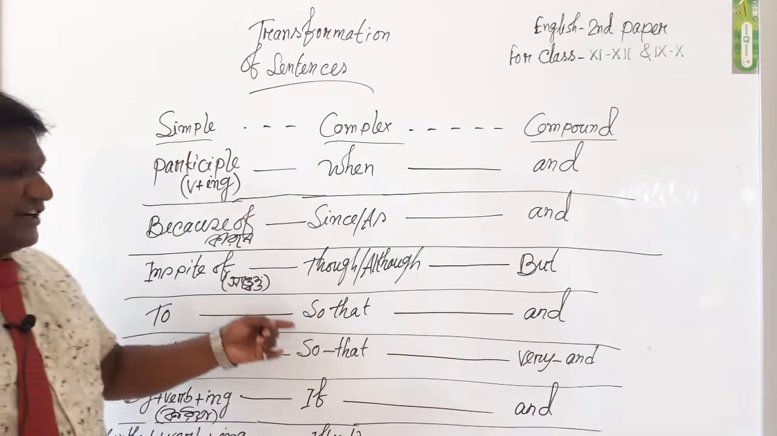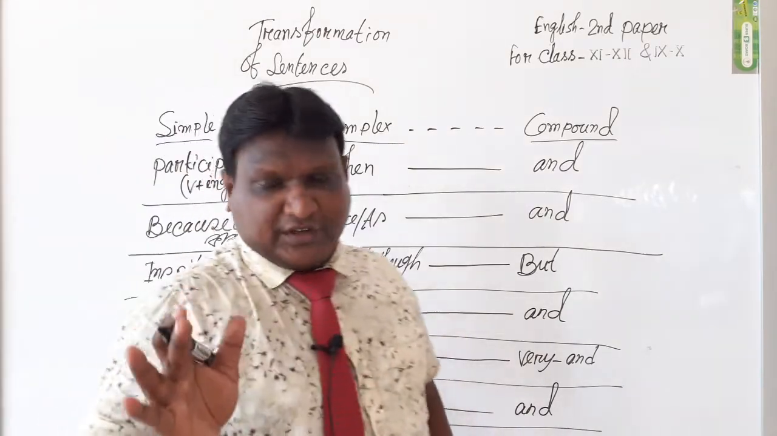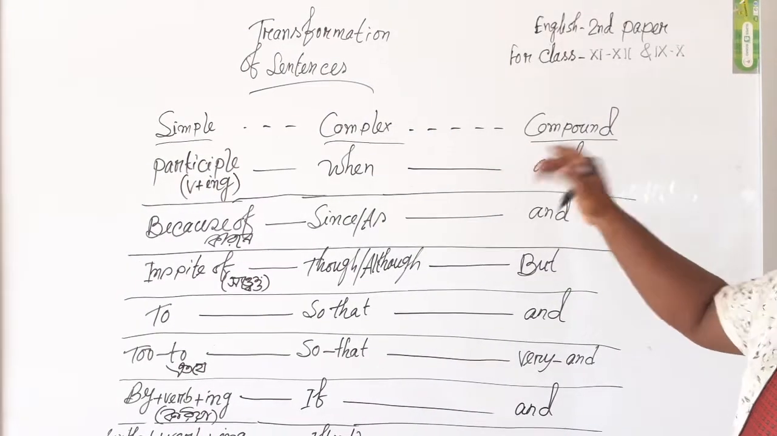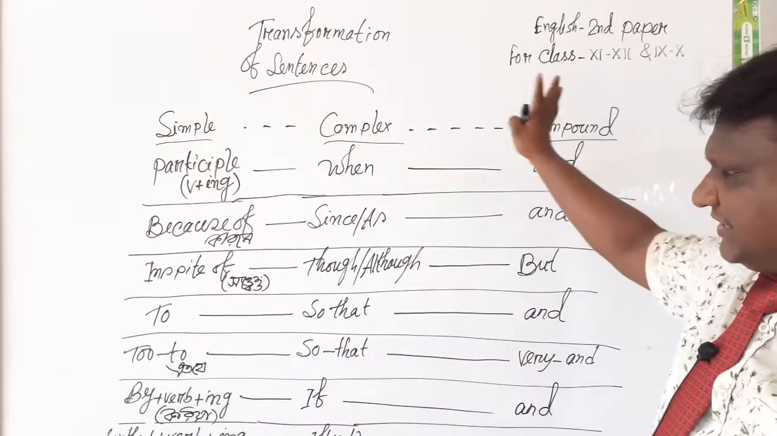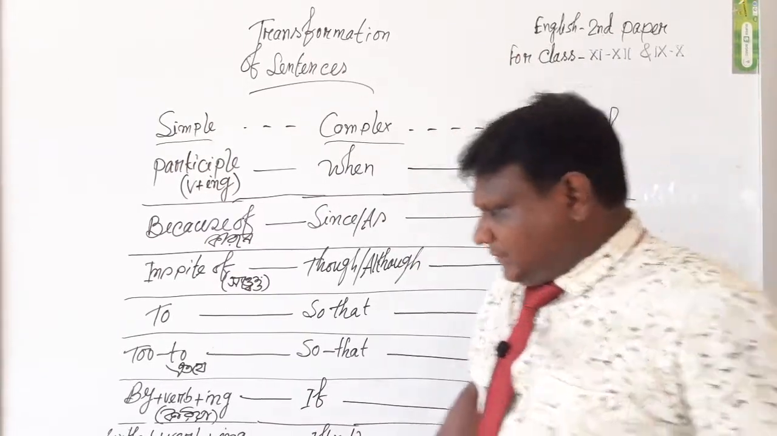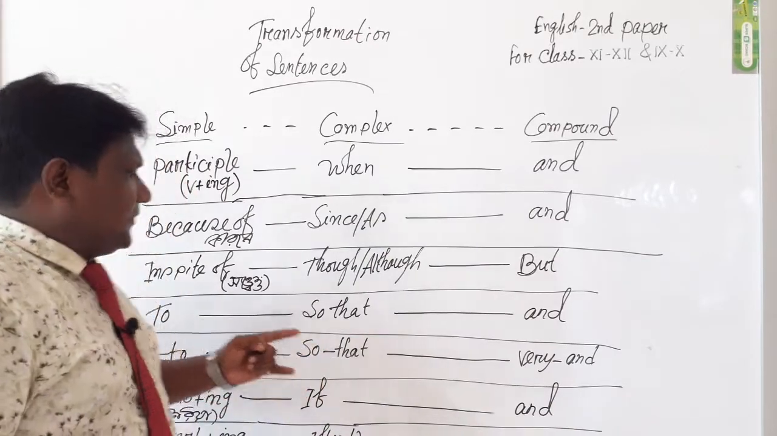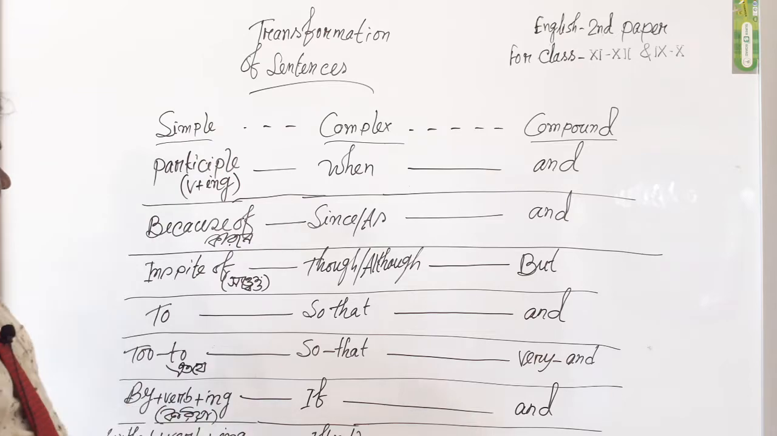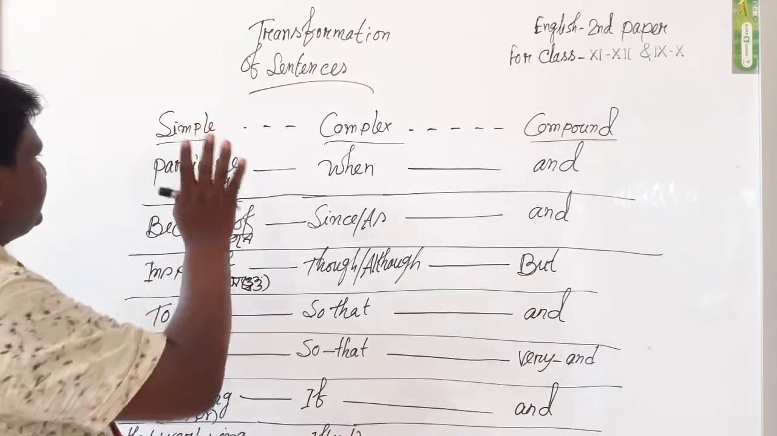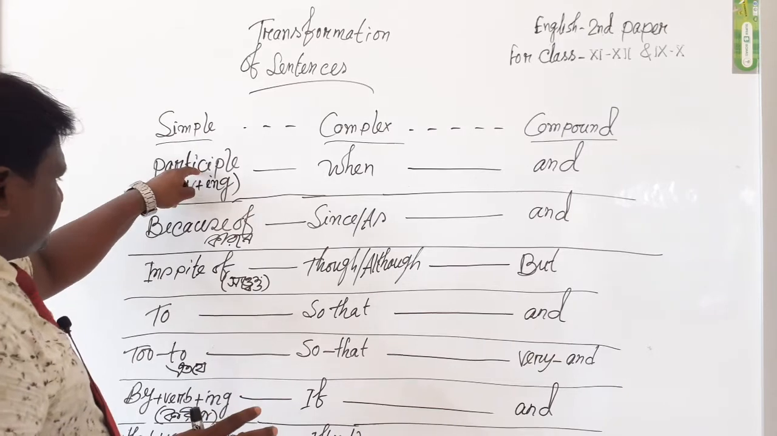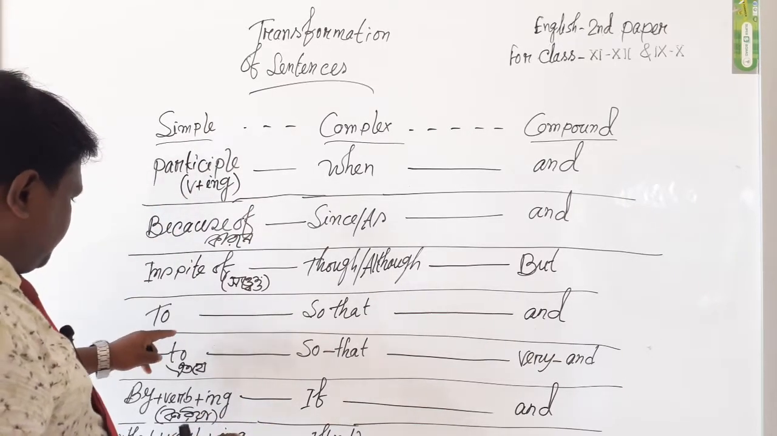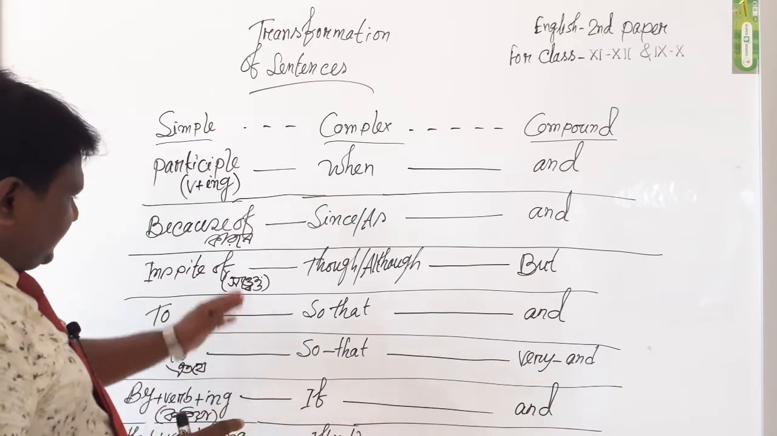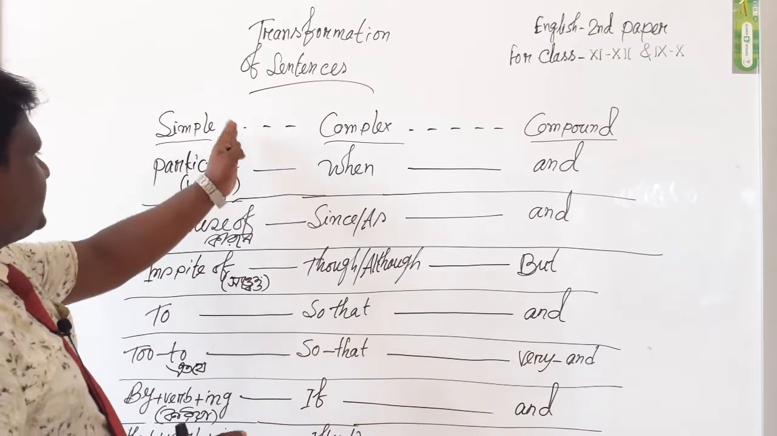It is a very important chart for every student, and if you follow the rules of the chart, dear students, everybody will be able to change any kind of sentence from simple to complex to compound. It will be easy for you, because this chart always helps you identify what type of sentence is given in the question paper. If the sentence includes participle, because of, in spite of, to, by plus verb plus ing, without plus verb plus ing, this sentence will surely be a simple sentence.